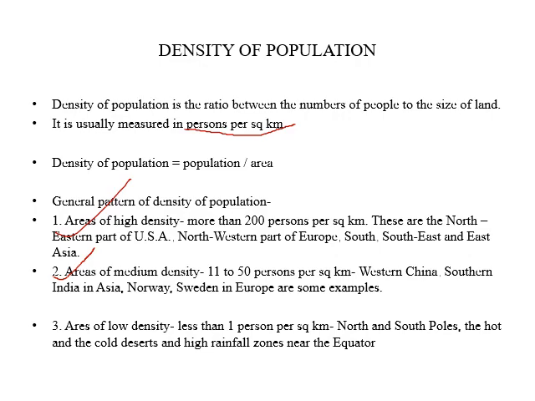Third area is area of low density, where less than 1 person per square kilometer are located. These are the extreme areas where population is very low due to extreme climate or very rugged terrain.